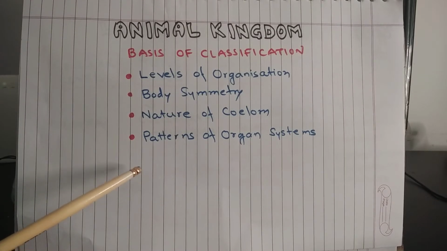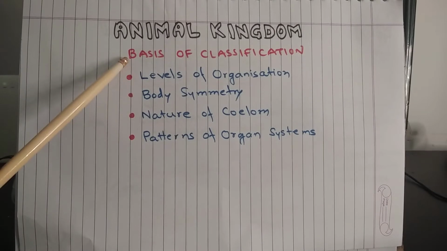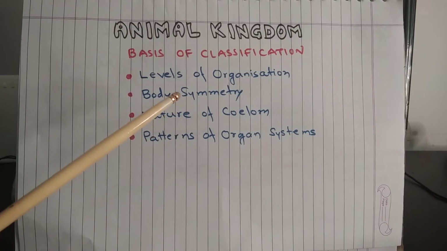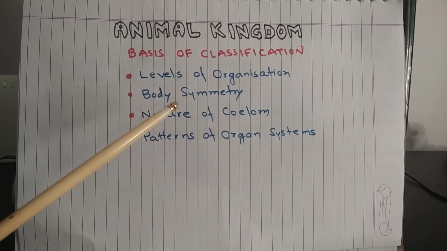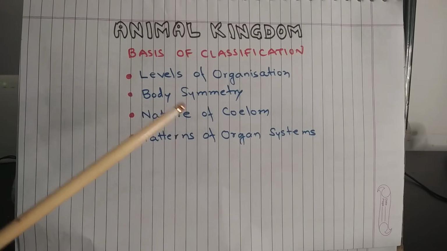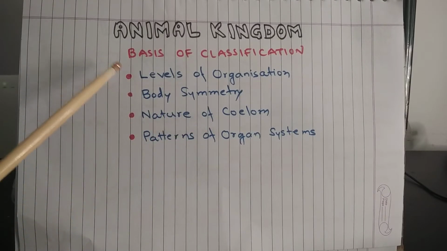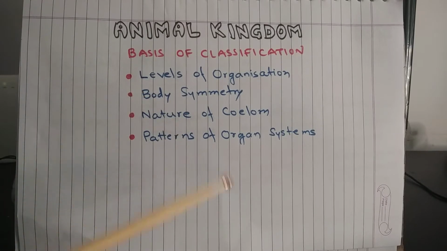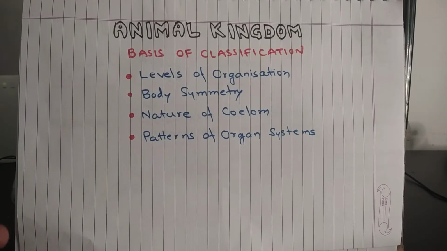In this video, you will learn about the basis of classification of animal kingdom. So, there are various criteria on which we classify the animal kingdom, and some important criteria are levels of organization, body symmetry, nature of coelom, and patterns of organ systems.